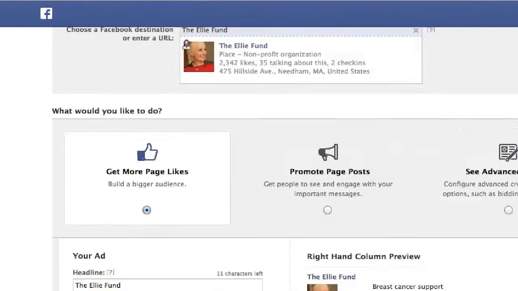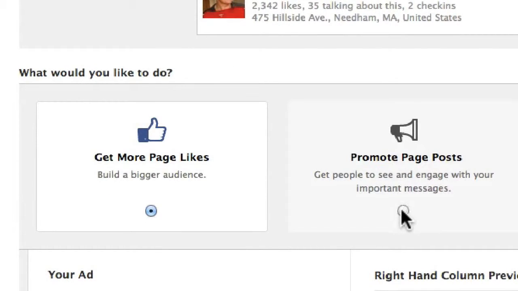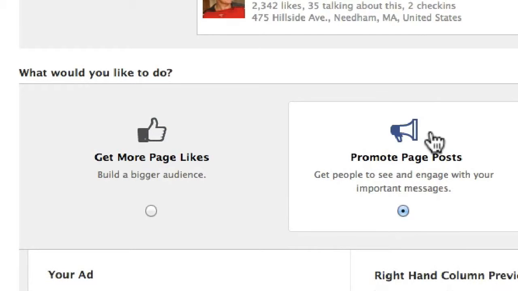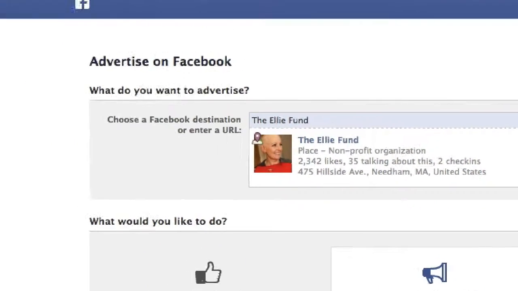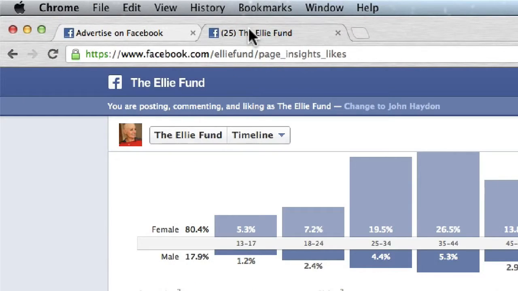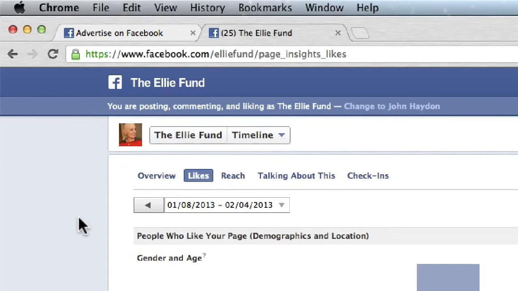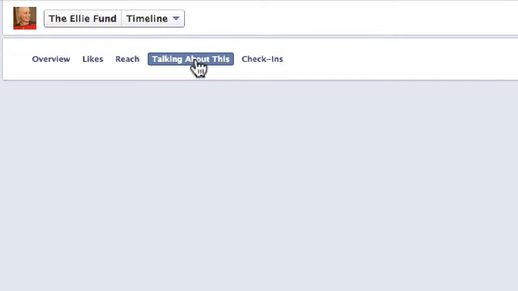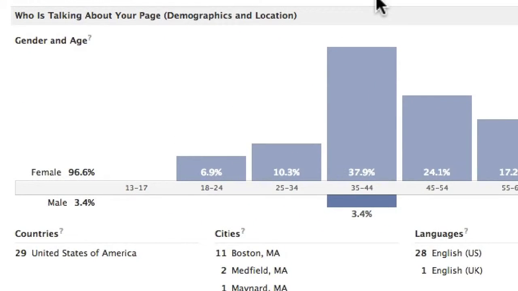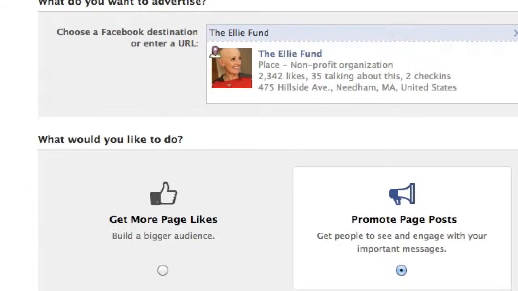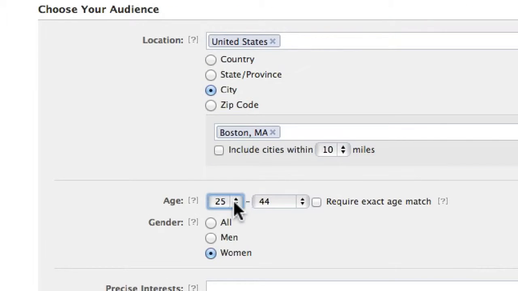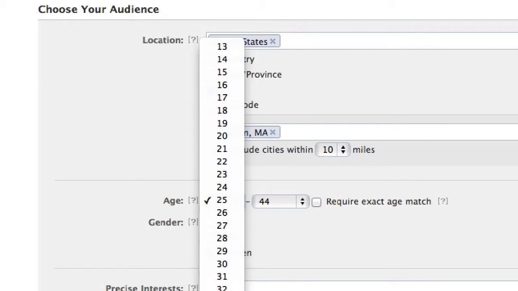Okay. Now, if we're going for a promoted post, right, our objective here is to get people to see and engage with our updates, period. Okay. So what we do is we go back into Facebook, we go to our insights, and what do we look at? We look at talking about this. Okay. Now here we see, oh, what do you know? 35 to 44 is really where the rubber hits the road. So we're going to go back into our ad, and we're going to change the age here to 35.